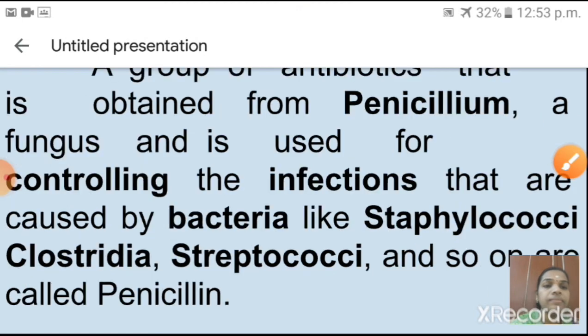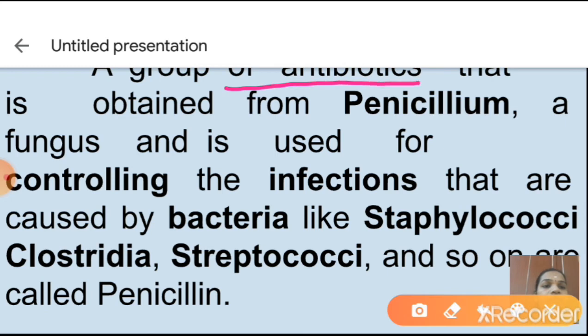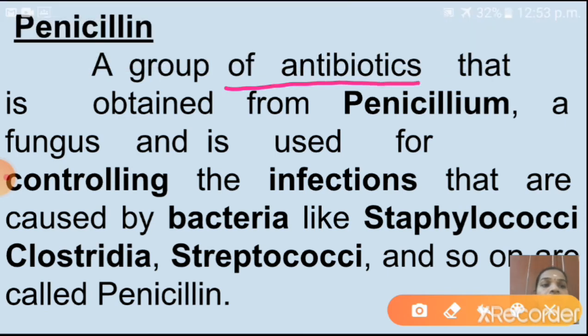Penicillin is a narrow spectrum antibiotic. Penicillin is a group of antibiotics that is obtained from penicillium. Penicillium is what? Yes, that is a fungus, one kind of fungi.